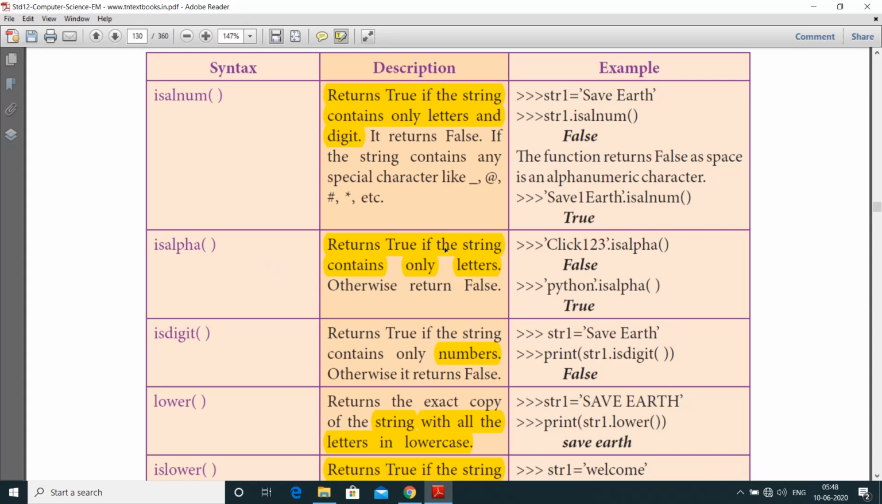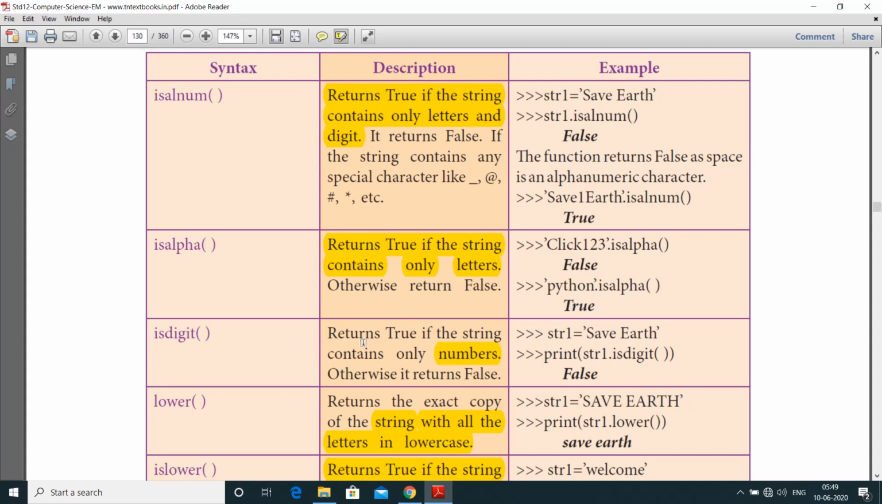Next one is isalpha. It returns true if the string contains only letters, otherwise false. So isalpha means only letters should be there, there should not be any digits. So click123 dot isalpha. Here the string contains digits, so it returns false. Next one is python dot isalpha. Here the string contains only letters, so it should be printed as true.